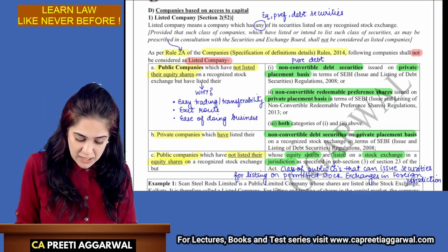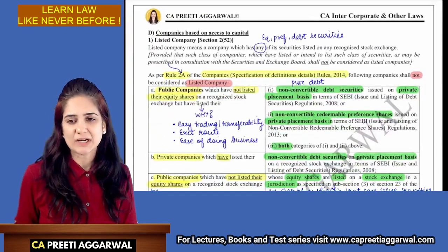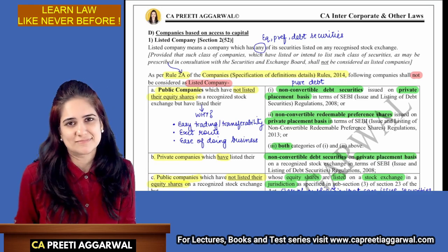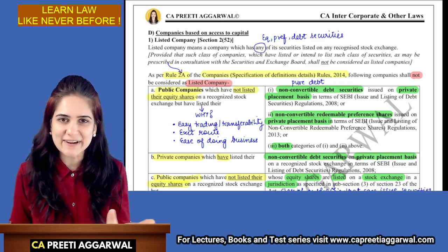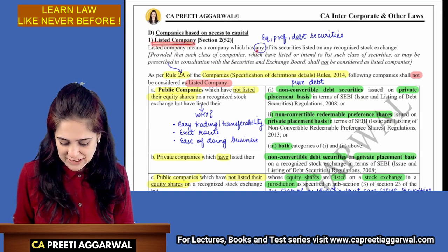Now, listed company and unlisted company. What is a listed company? Listed means it is listed on the stock exchange. Simple. What is listed? The securities are listed. So listed company means a company which has any.